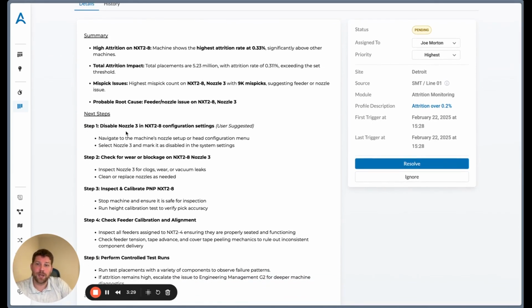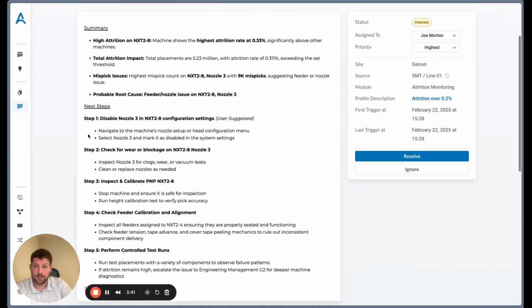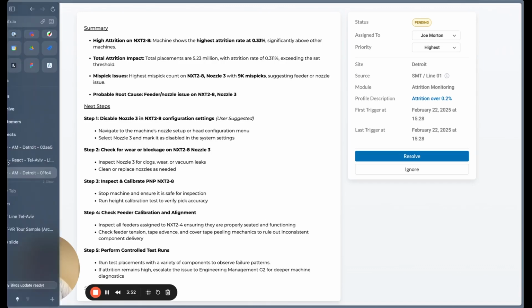Step 1, disable nozzle 3 in NXT 2-8 configuration settings. Looks like this is a user suggested step. Okay, so this is new. I have a new avenue to try, something else that I can test out. Let's try it out. So I'll follow the steps. I'll navigate to the machine's nozzle setup or head configuration menu. I'll select nozzle 3 and mark it as disabled in the system settings.